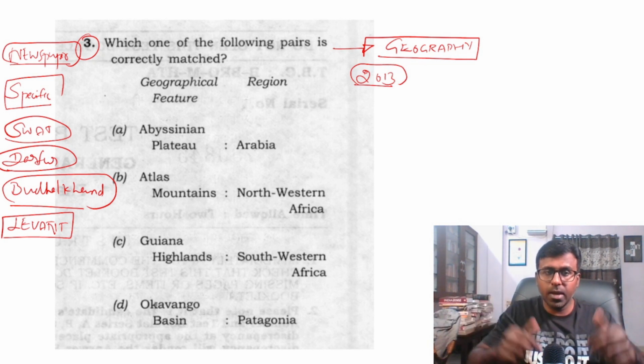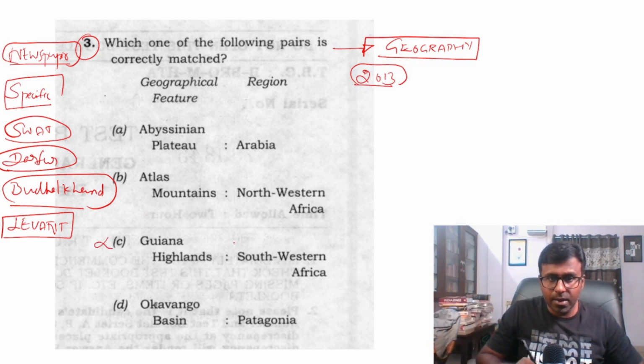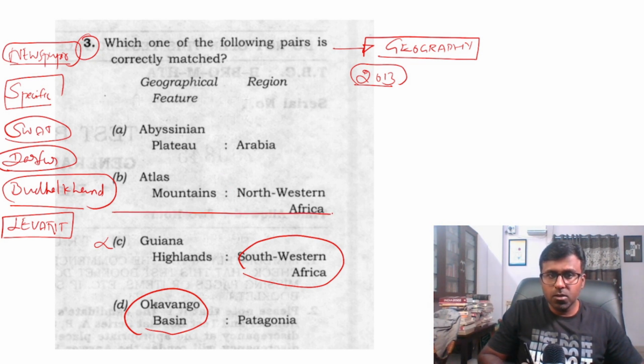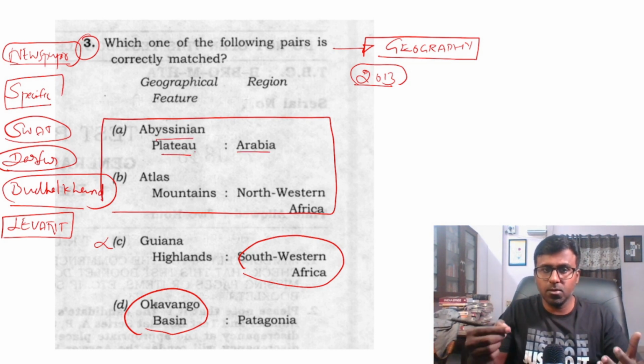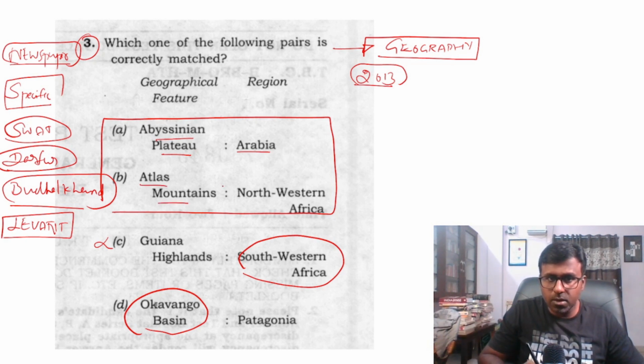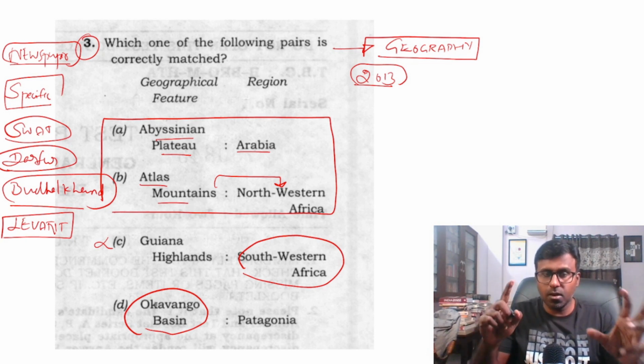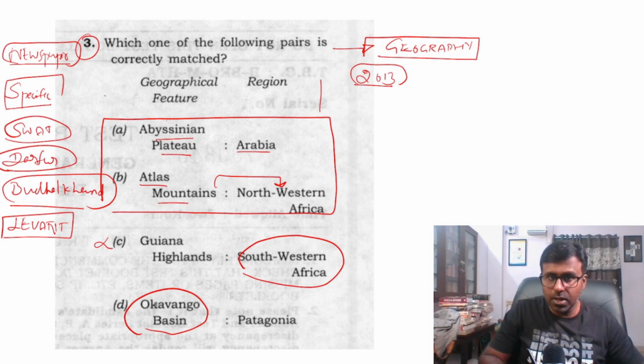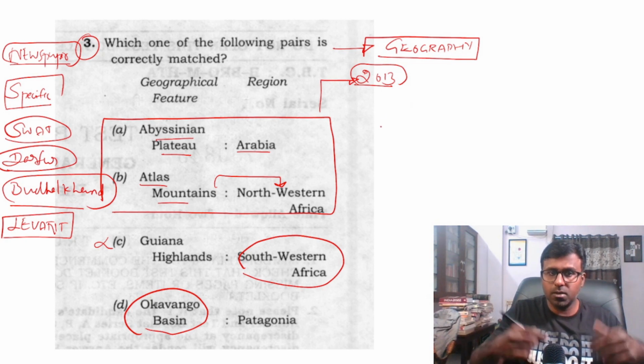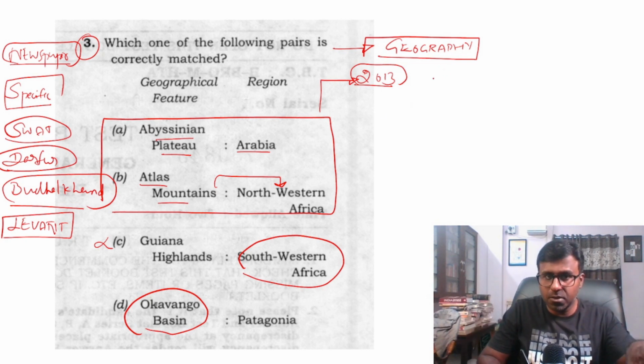Inside the hall, I was able to remove this. Guyana Highlands, I thought, was not in Africa, and this also I was not sure was the answer, but A or B. I was thinking about Abyssinia and Arabia. Abyssinian something. I was not sure whether the Atlas Mountains were in northwestern Africa. This question created a lot of problems for me in 2013, and I did not know which option to choose. I left this question.